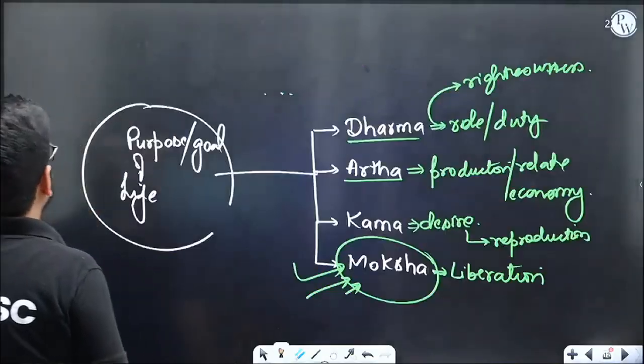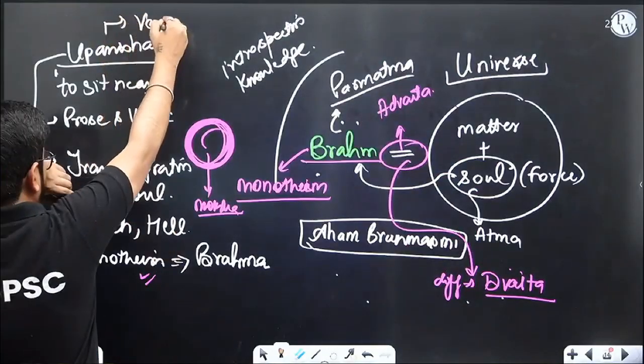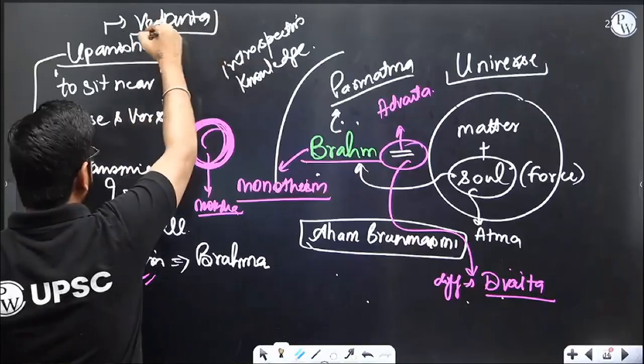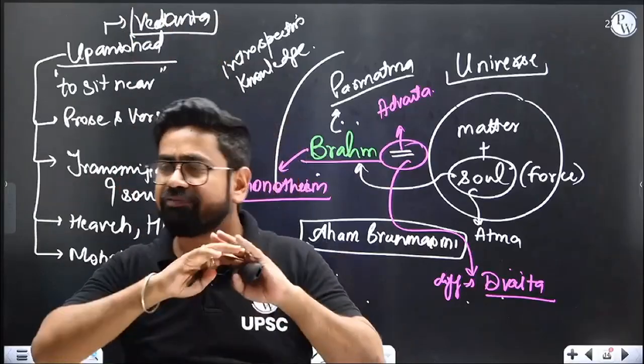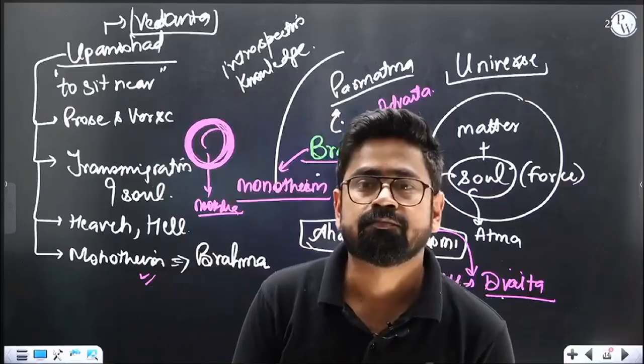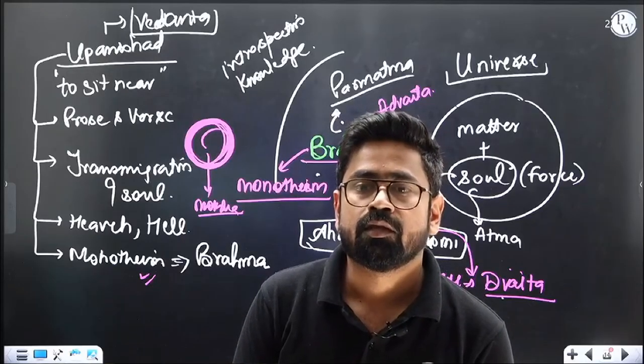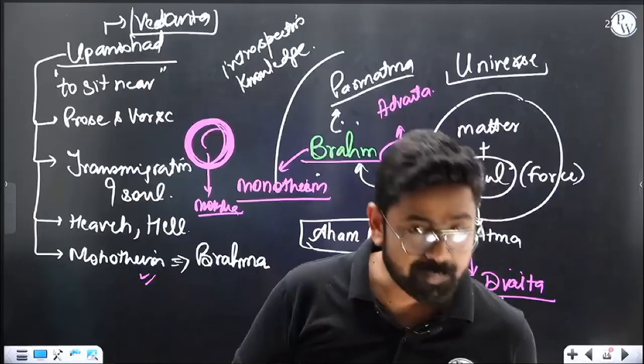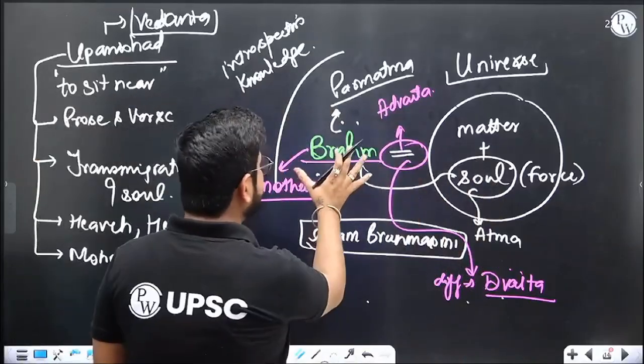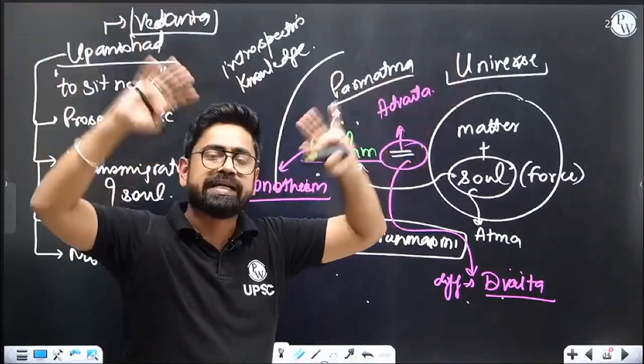That is the reason Upanishads are also called Vedanta. Sometimes it is referred to as the end of the Vedas, meaning this is the final essence of the Vedas. Brahma is the main God, the supreme God, the divine and ultimate power who has created everything.